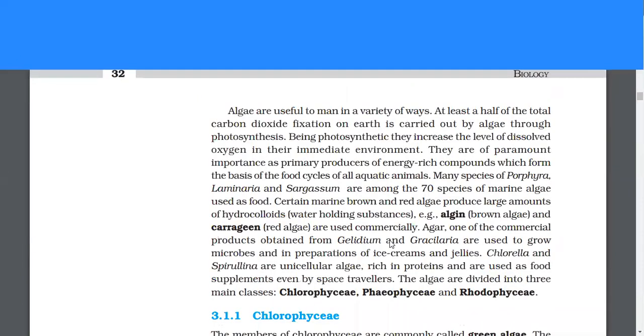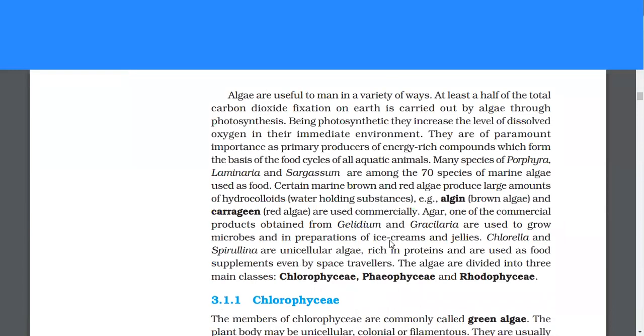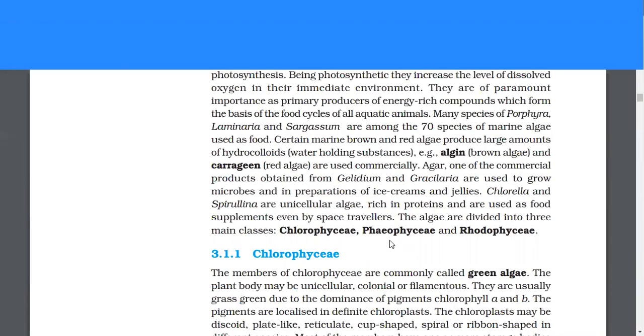Algae are useful to man in a variety of ways. At least half of the total carbon dioxide fixation on Earth is carried out by algae through photosynthesis. Being photosynthetic, they increase the level of dissolved oxygen in their immediate environment. They are of paramount importance as primary producers of energy-rich compounds which form the basis of the food cycles of all aquatic animals. Many species of Porphyra, Laminaria, and Sargassum are among the 70 species of marine algae used as food.